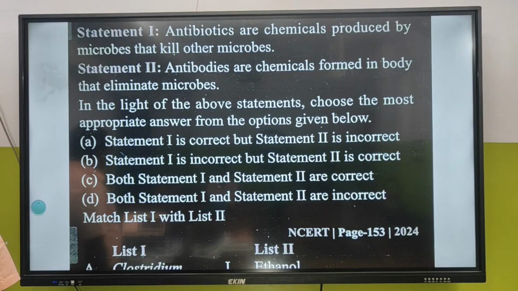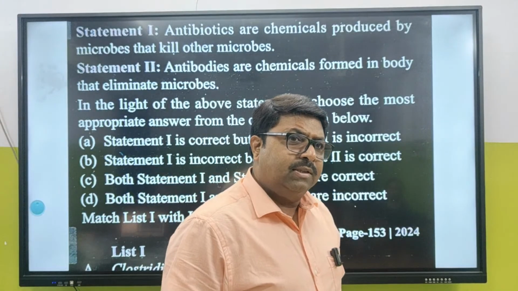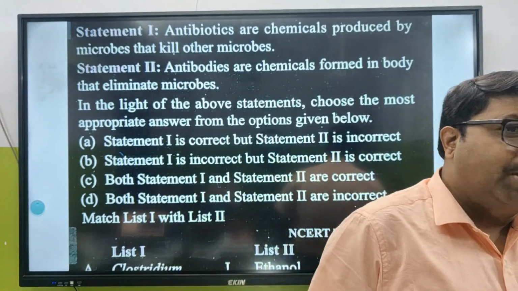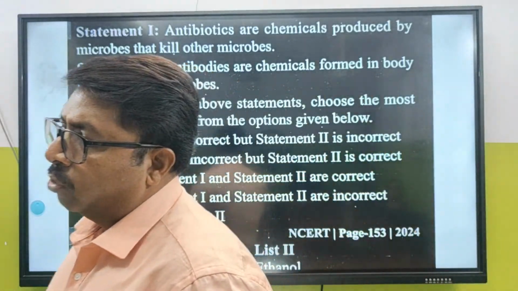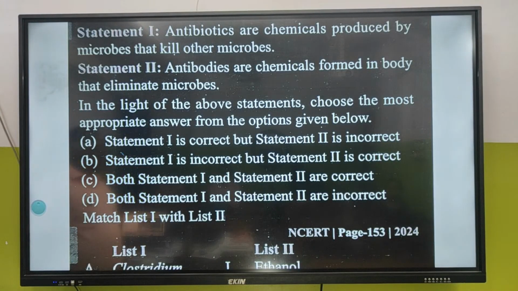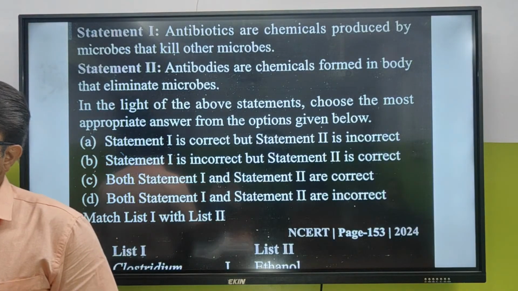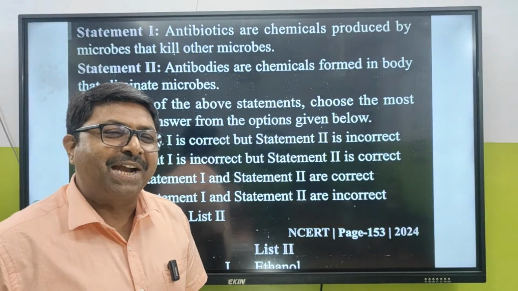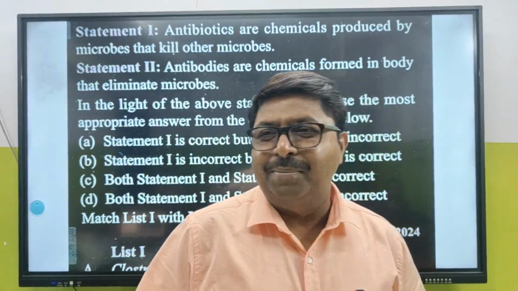Statement 1: is it right or wrong? Correct or incorrect? Antibiotics are chemicals produced by a microbe. What is a microbe? Fungus is a microbe. The name of the fungus is Penicillium notatum. That kills other microbes, that is okay. That kills bacteria. Bacteria is also a microbe. Antibodies are chemicals formed in body that eliminate microbes. Is this statement right or wrong? That is going to help you to answer it.